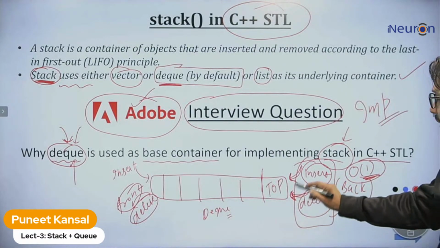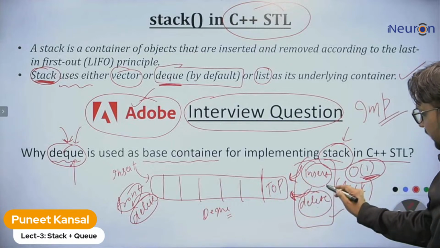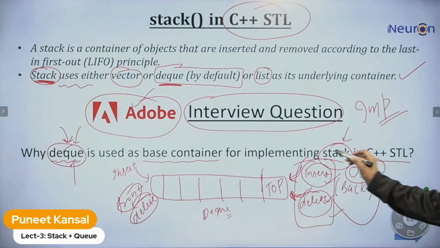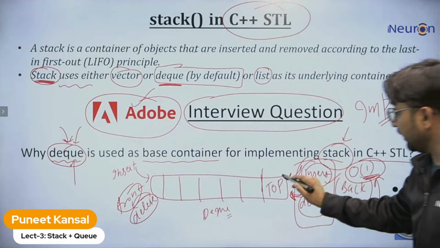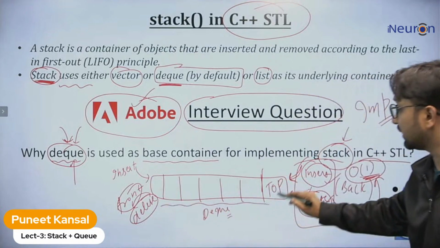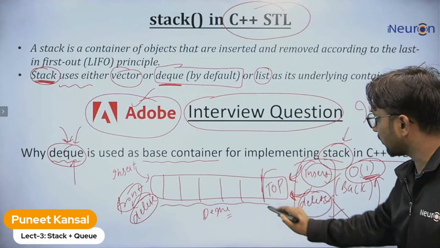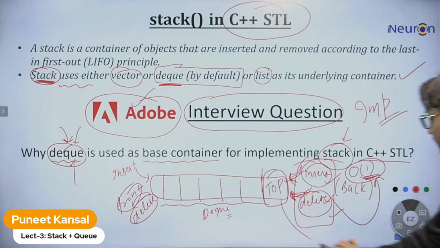In DQ we can perform insertion and deletion at one end, and both can be performed in constant time. So that's why we are using DQ as a stack, because we need to make it behave like a stack: from the top, insertion and deletion both can be performed in constant time.